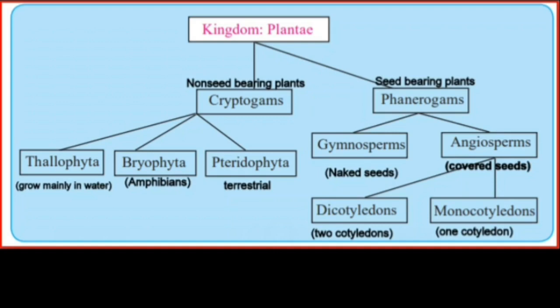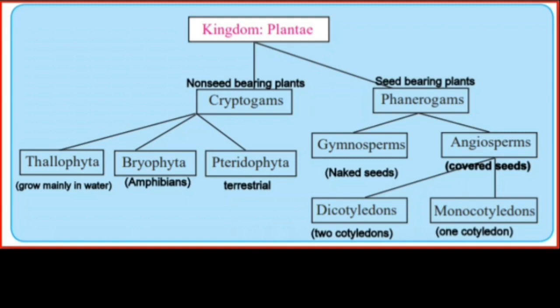Angiosperms again have two types. If two cotyledons are there, then that species is called dicotyledonous. And if one cotyledon is there, then it is called monocotyledons. So, first of all, understand the meaning of this.